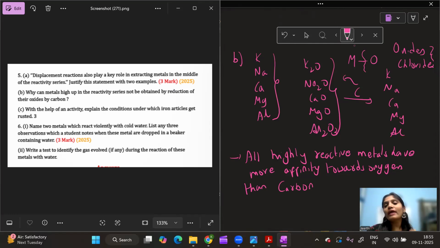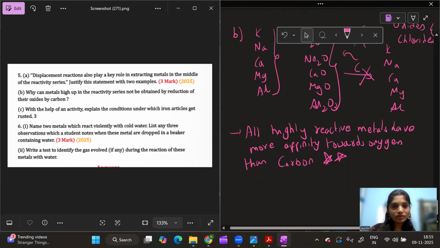But because these highly reactive metals have more affinity towards oxygen than carbon, when carbon comes to reduce them, they don't get reduced. That is the reason we can't use carbon as a reducing agent to reduce highly reactive metal oxides into their respective metals. Highly reactive metal oxides cannot be reduced using carbon, because these metals have more affinity towards oxygen than carbon. Okay, hope you understood this.